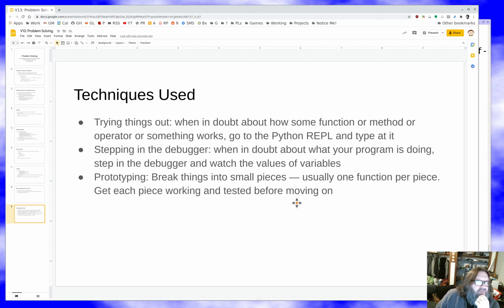This stuff's the essence of problem solving. You need to practice it. You need to find problems that are interesting and poke at them by writing programs, one function at a time, breaking things down, writing pseudocode, trying things out in Python, asking questions, stepping in the debugger, doing all the things you need to do to get comfortable with this sort of art form of writing Python code. It's a lot of work. It's hard. It's challenging. It can be so rewarding when you get it done, when you start to make progress.